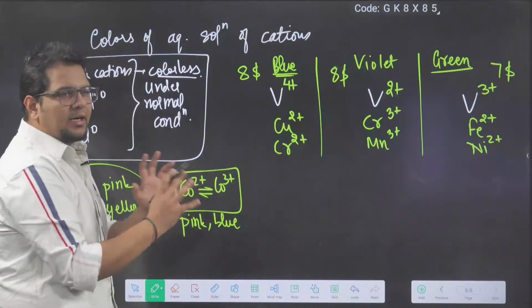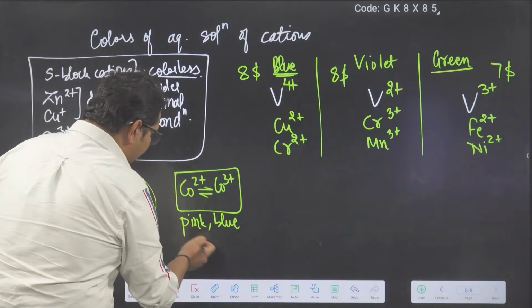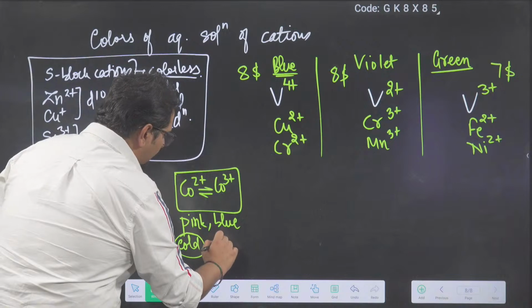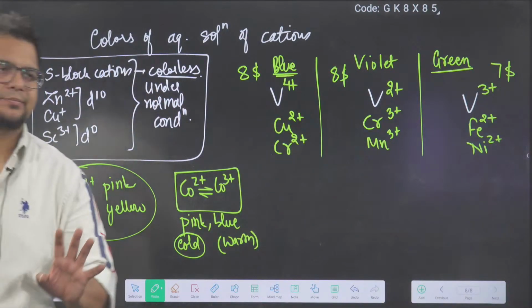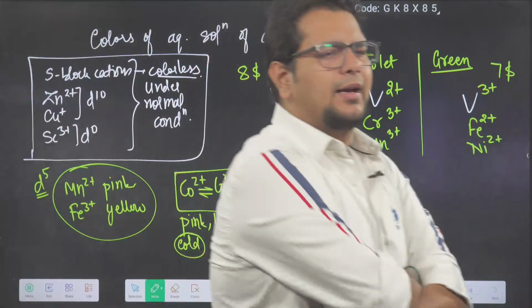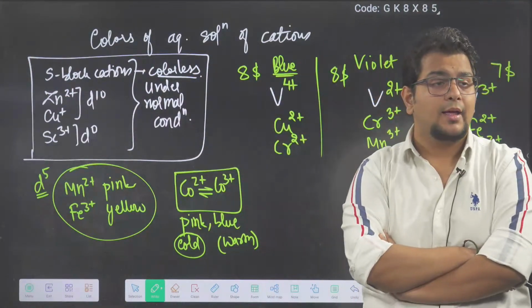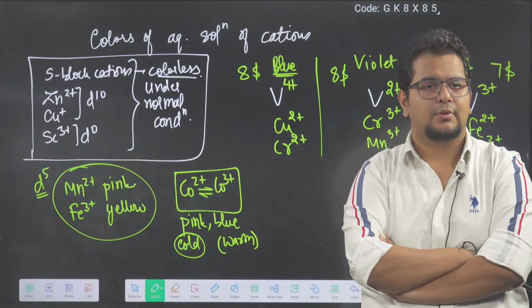So by Le Chatelier principle, we decide their color. And the color is like this: in the cold condition, pink, and in the warm condition, blue. This is what they decided. Cobalt 2 plus, cobalt 3 plus color is not based upon iron. It is based upon whether it is cold condition or warm condition.